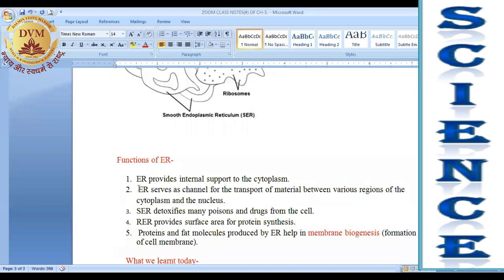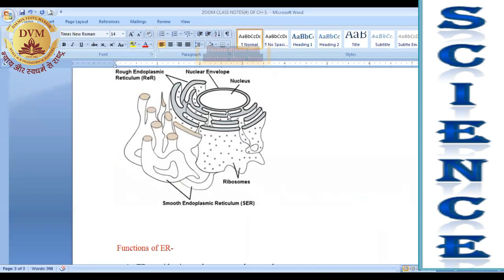Next, ER serves as a channel for the transport of material between various regions of the cytoplasm and nucleus. Here you can see in the diagram that these tubes are connected to the nucleus, right? And they are present in the cytoplasm.